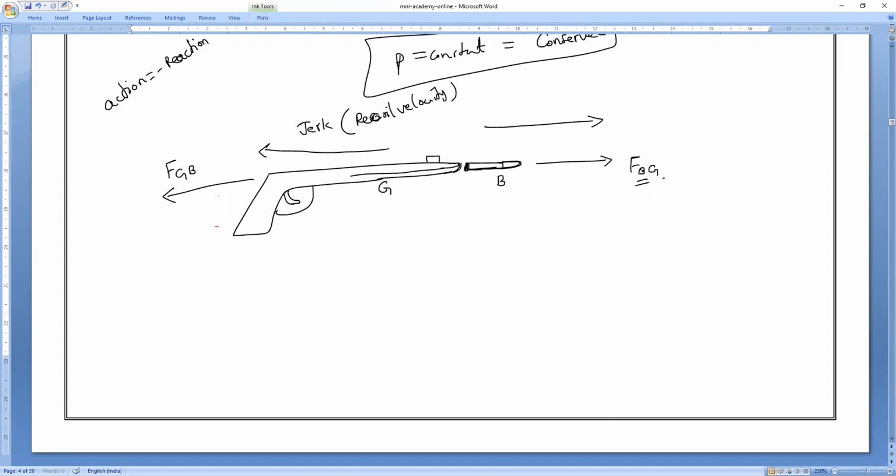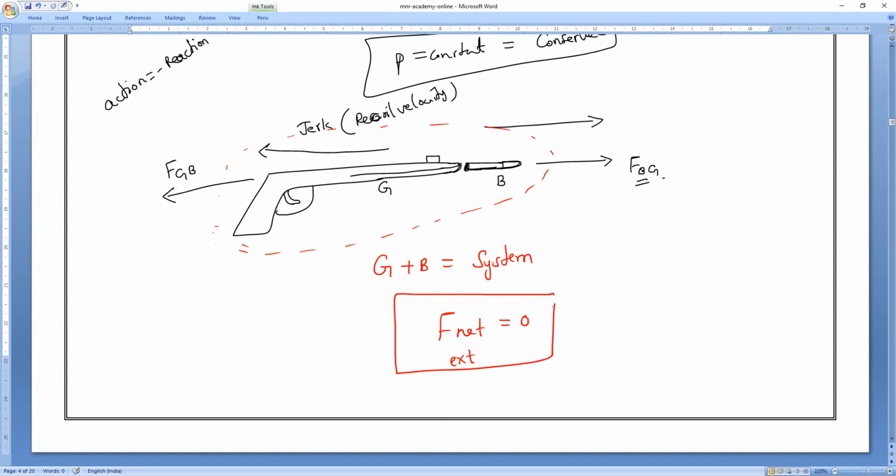Now I want to consider the entire system. What is my entire system? Bullet plus gun, both are called my entire system. I am considering gun plus bullet as a whole system. If it is a whole system, what is the net external force? Zero. So F net is equal to 0, so action is equal to, we all know that. So what is the F net?